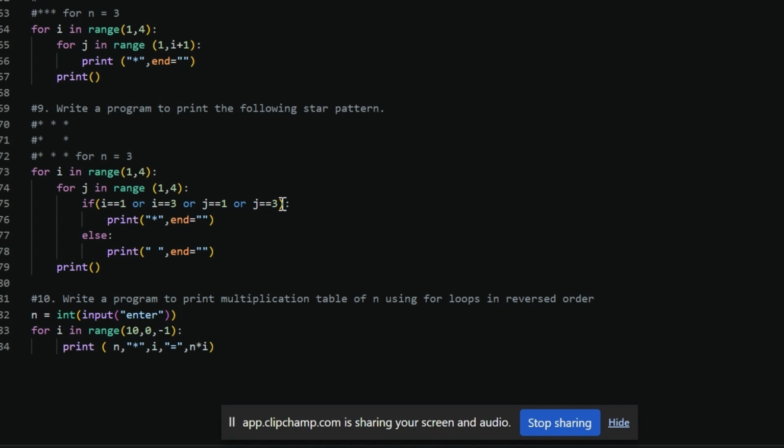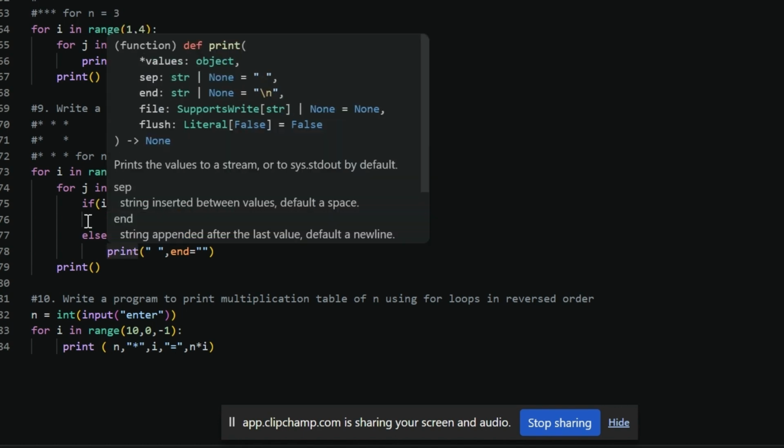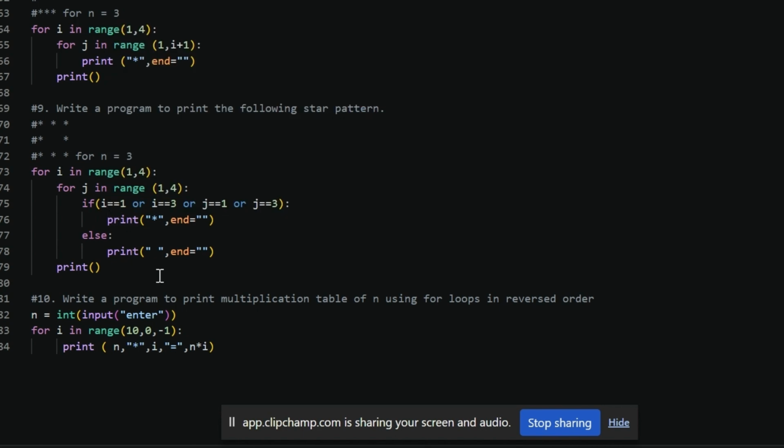Then we put a boundary condition, which means if I equals, I made this mistake, you should use double equals, I equals 1 or I equals 3, if j is 1 and j is 3, the star will be printed. If not, a space will be printed. The same way you will get the output, and this is for the next line.